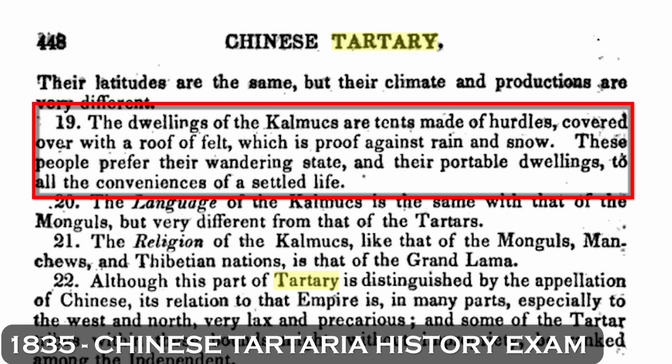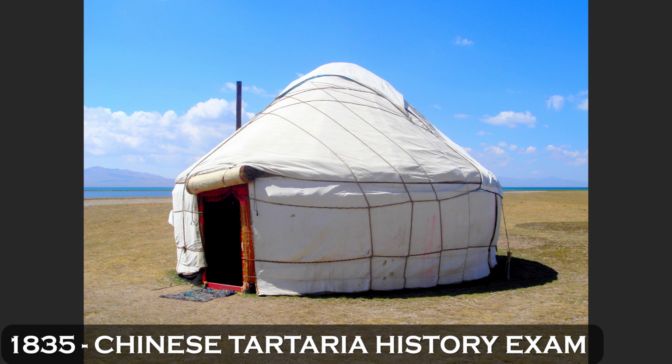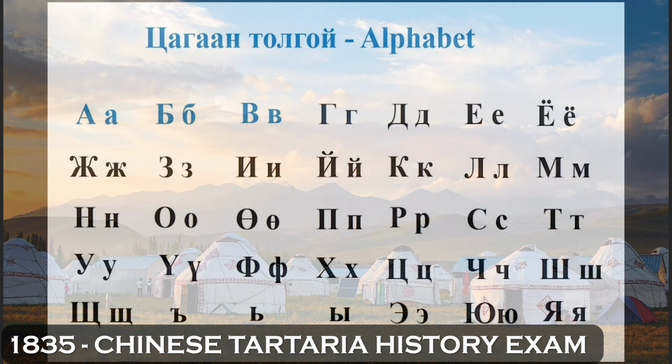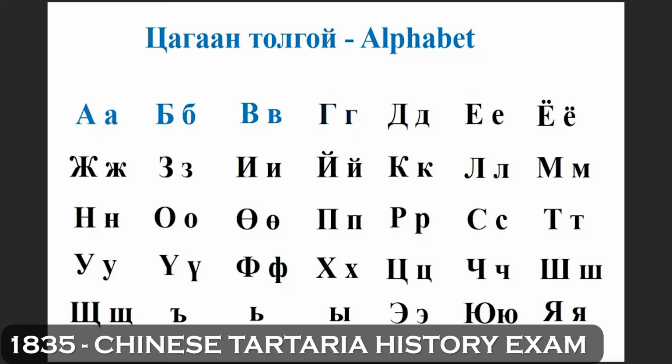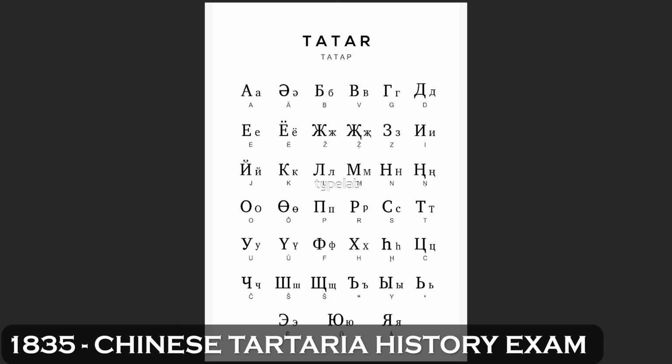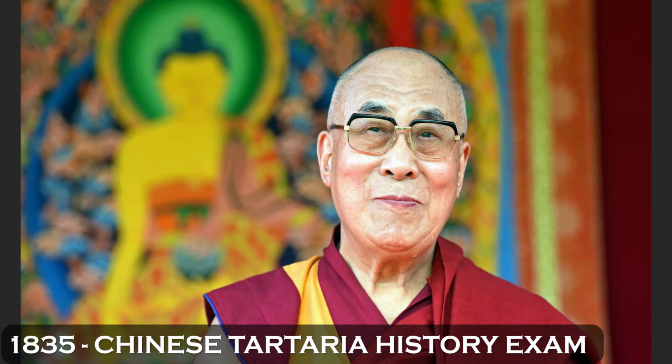The dwellings of the Kalmyks are tents made of hurdles, covered over with a roof of felt, which is proof against rain and snow. These people prefer their wandering state and their portable dwellings to all the convenience of a settled life. The language of the Kalmyks is the same as that of the Mongols, but very different from that of the Tartars.